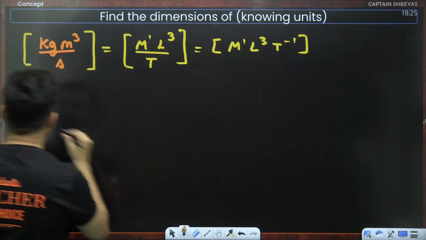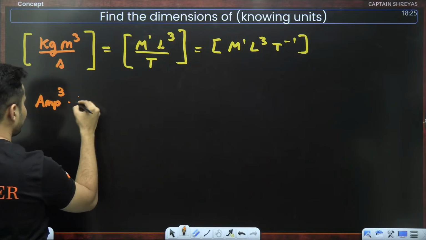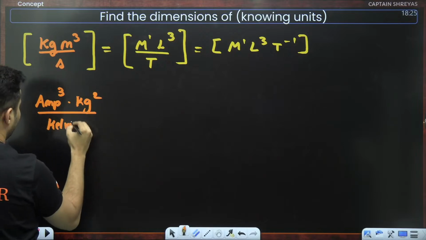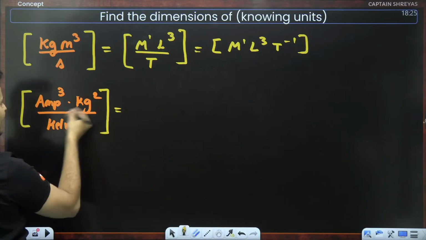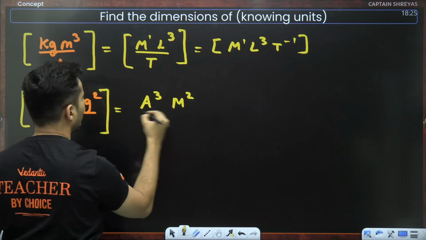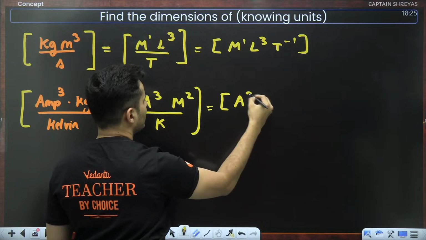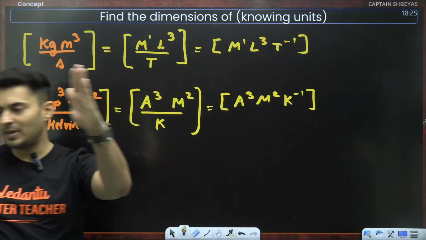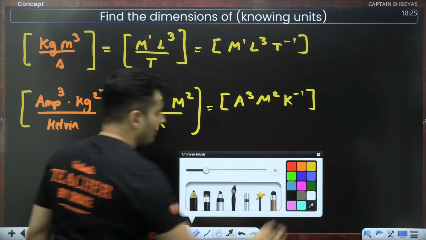Similarly, if I tell you the unit of something is ampere cube into kg square per Kelvin, and I want to find the dimension of this. Ampere is current, so A raised to 3, kg is mass, so M raised to 2, divided by Kelvin, so K. Dimensionally it will become A raised to 3, M raised to 2, K raised to minus 1. That's very easy, especially if you know the units. Is that clear, everyone?